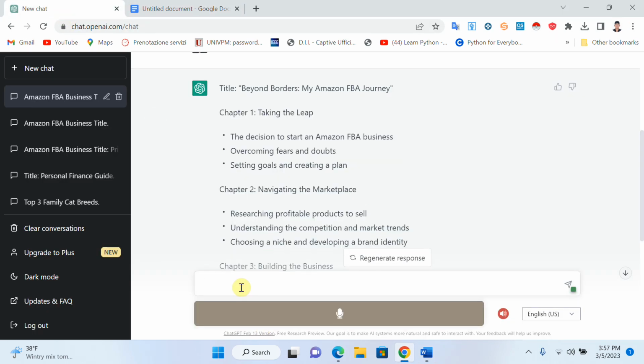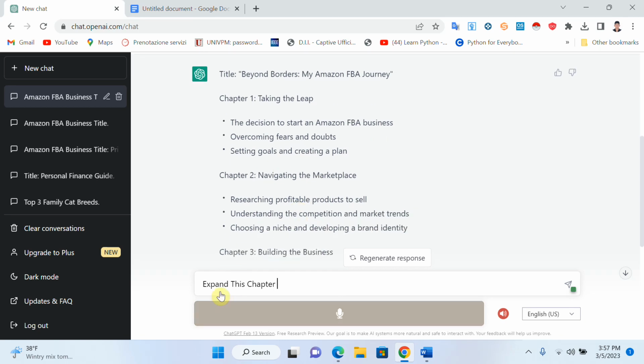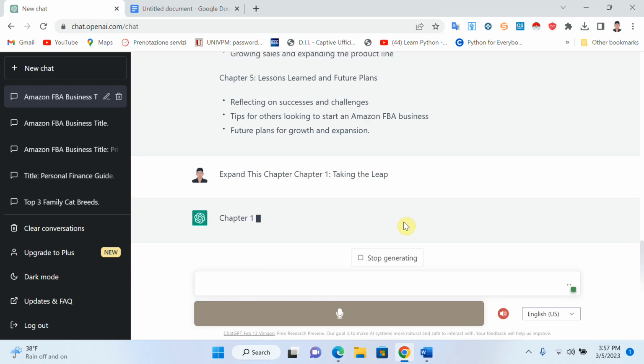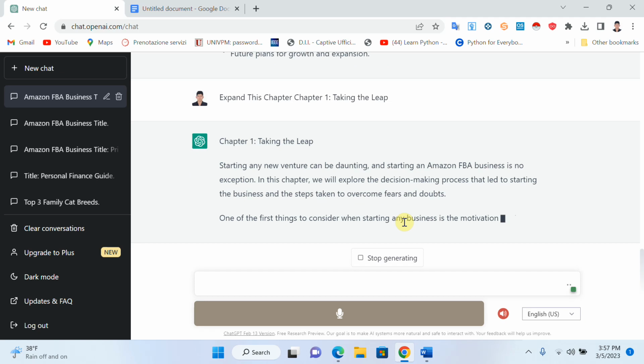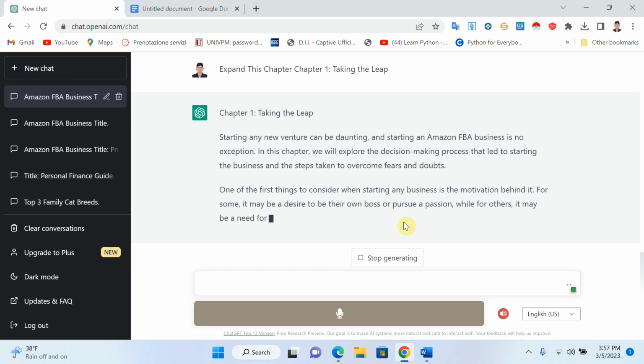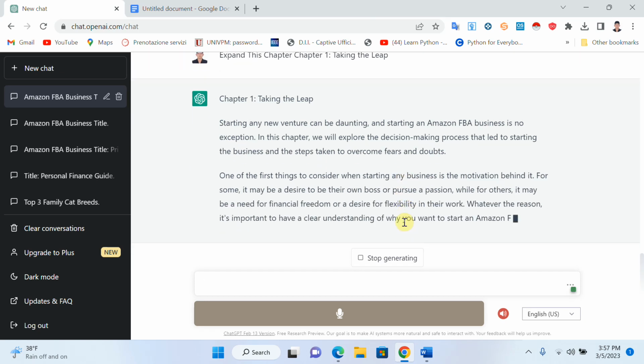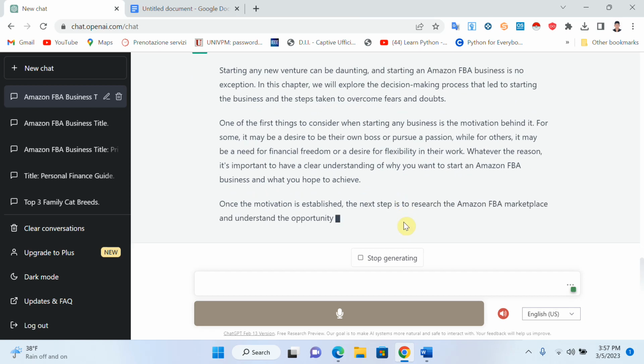I will write here, expand this chapter, and I will copy chapter 1, taking the leaf, and paste it here and press enter. Now you will see that it will explain chapter 1 in detail, and I will copy this data from here and paste it in my Word file.